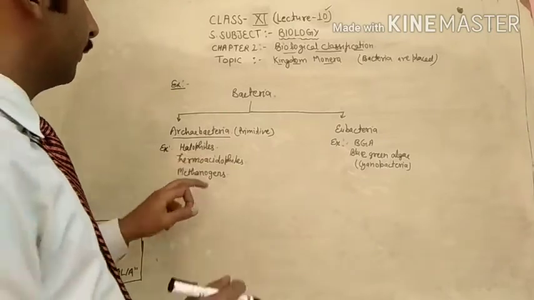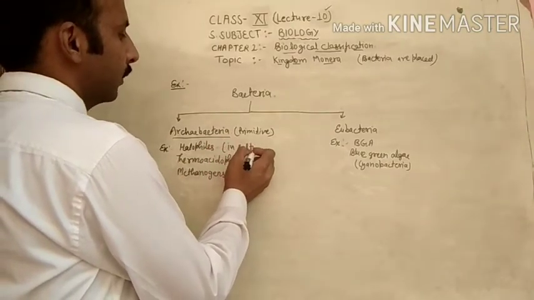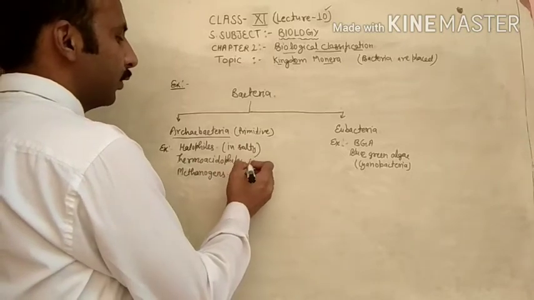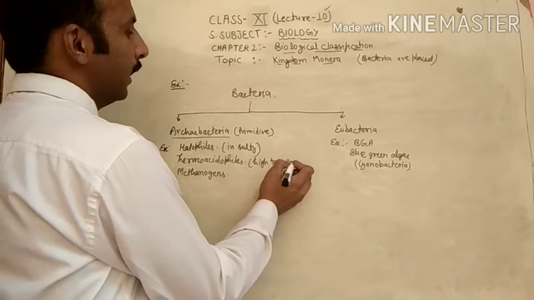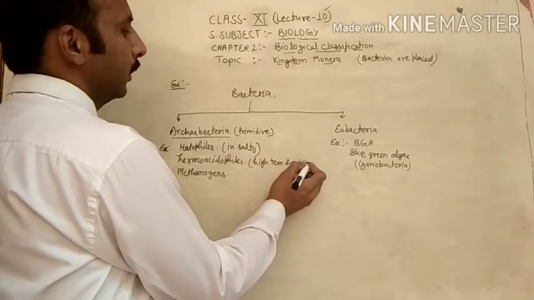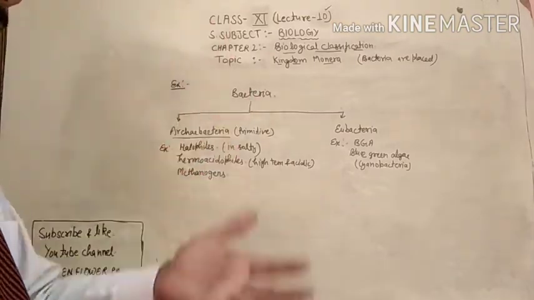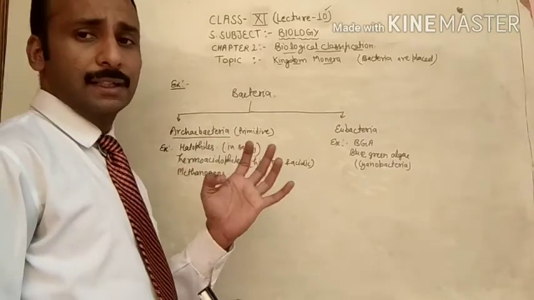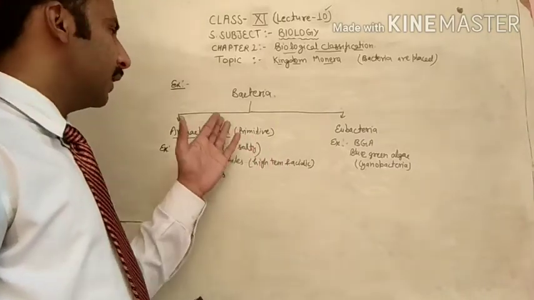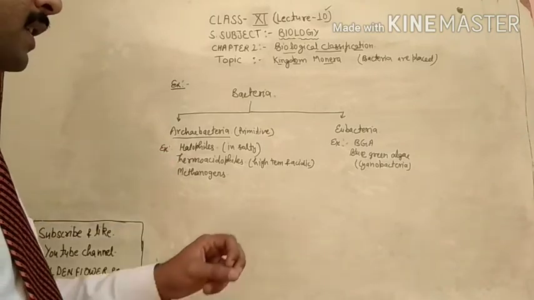For example, halophils means in salty conditions. Thermoacidophil means high temperature and acidic medium. These bacteria can survive at very high temperature, and they can survive in acidic conditions also.